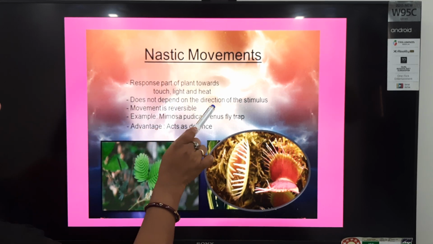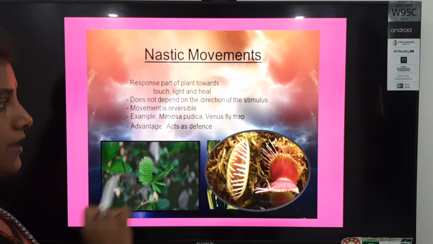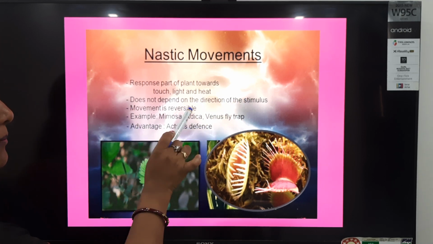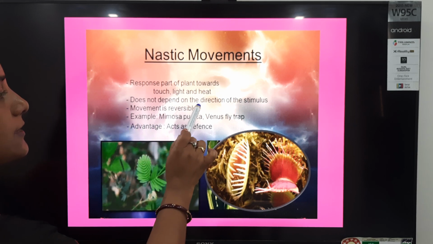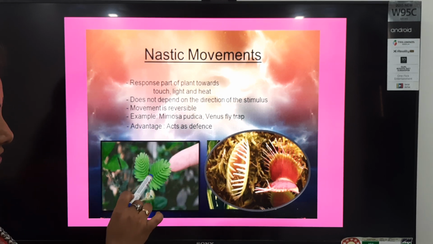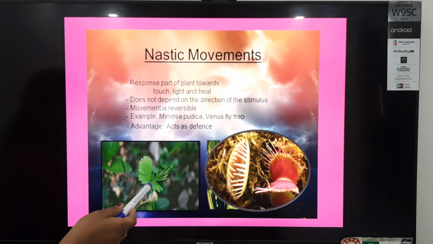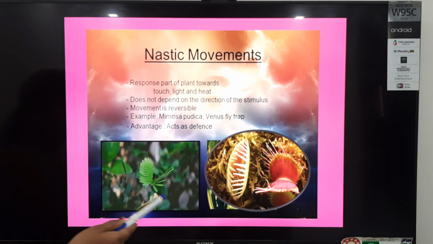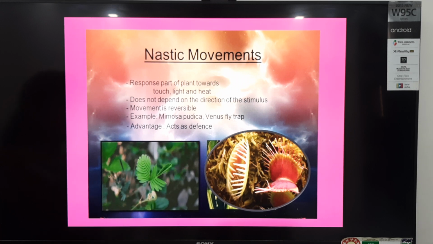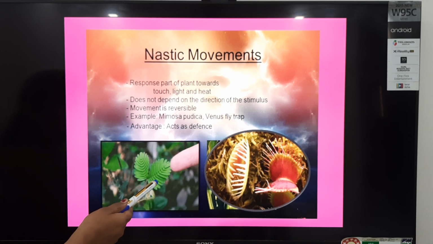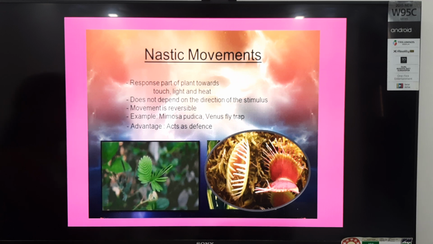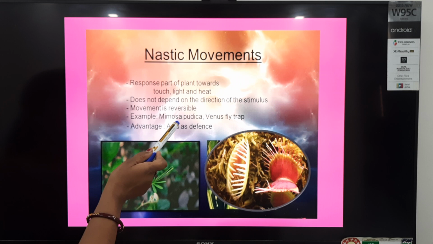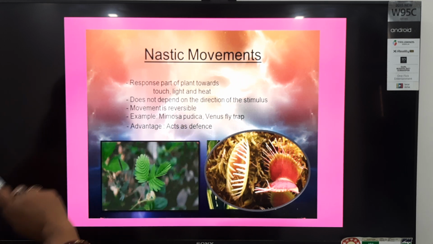And these are the specific characters of nastic movements. It does not depend on the direction of the stimulus. Stimulus की direction पर depend नहीं है ये movement. And the main important thing is the movement is reversible. How can you say? Observe here, students. When we remove the stimulus, the plant comes back in its original direction. So it's a reversible movement, students. And which type of plants show it? Mimosa pudica and Venus flytrap.